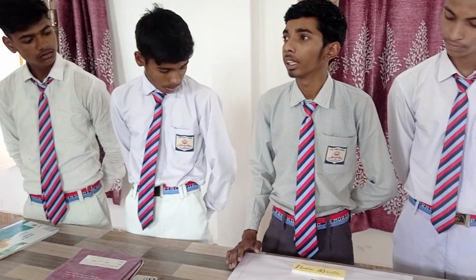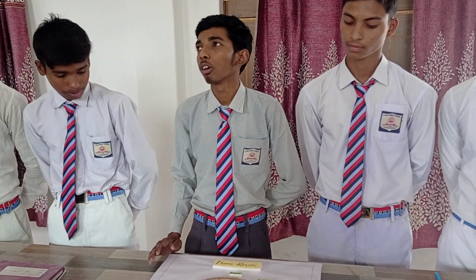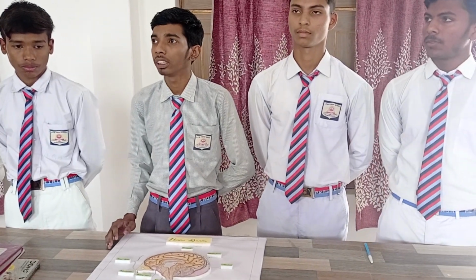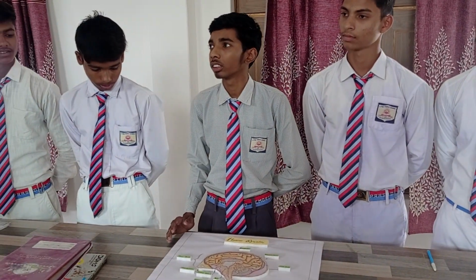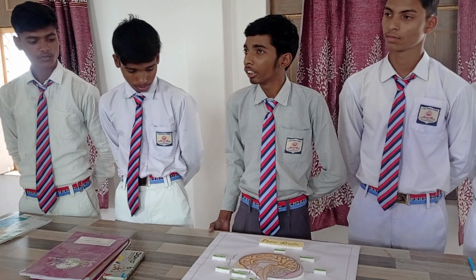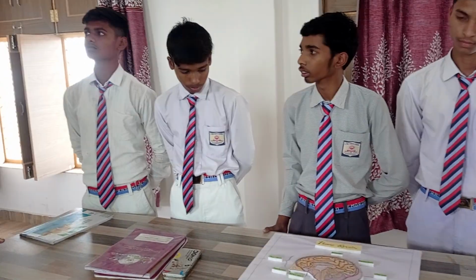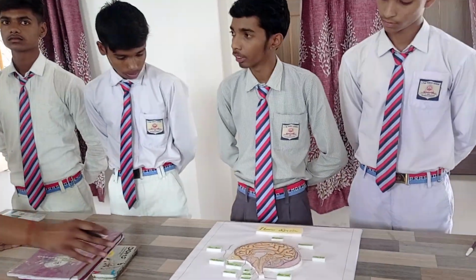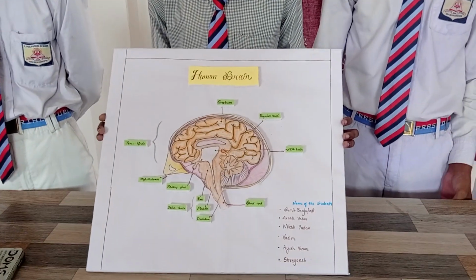Human brain. Brain is a complex organ that controls our body and regulates all the processes that are done in our body. You mean to say that the control and coordination mechanism is performed by the brain. Can you tell a few parts? Just hold this. Now can you tell the parts you have mentioned here?